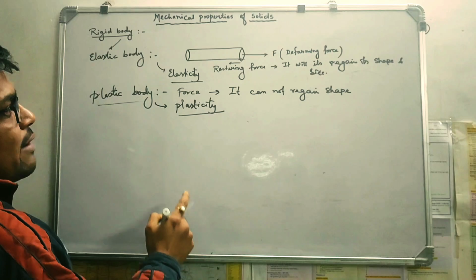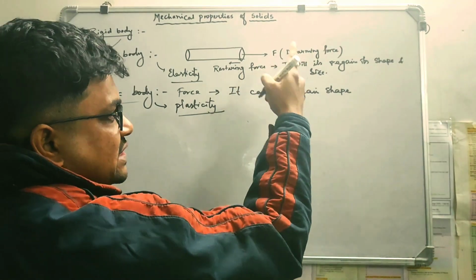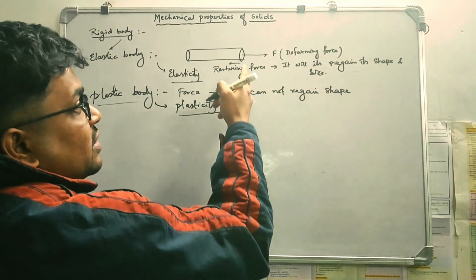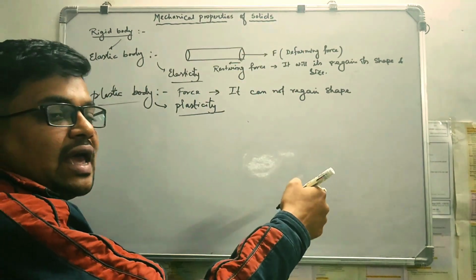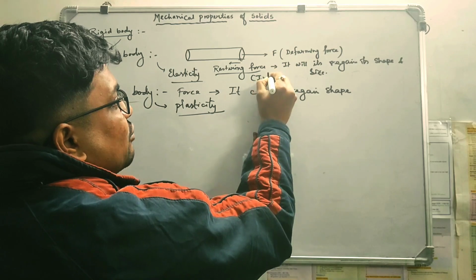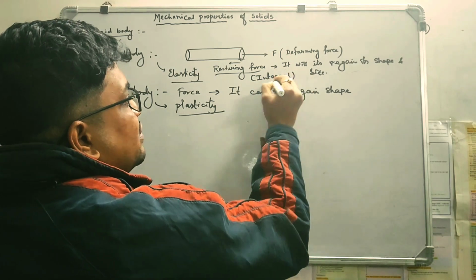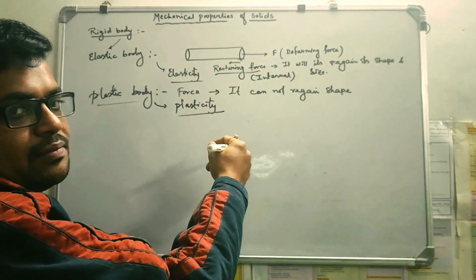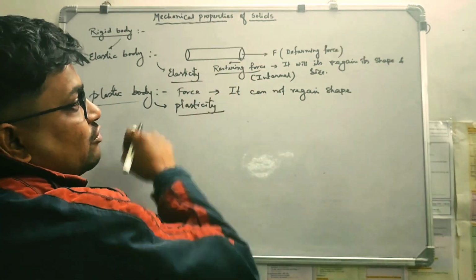Now you are applying a force, that force is the external force, which is also known as deforming force. Now the object itself has a tendency, an internal force, the internal restoring force, the force which acts internally on the object to regain its shape and size, that is known as restoring force.